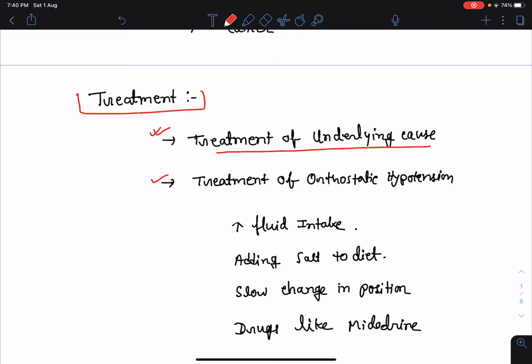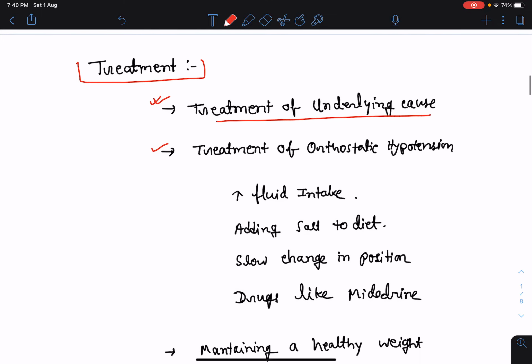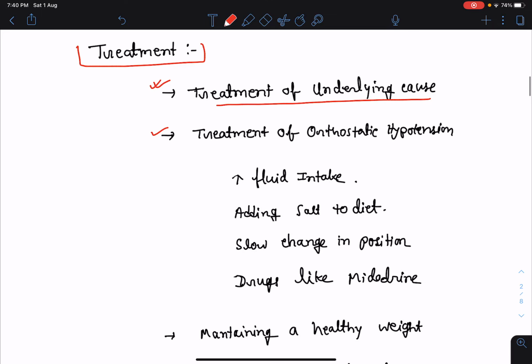Next, for treatment of orthostatic hypotension, there are some lifestyle modifications which we can ask the patient to follow. We can ask the patient to increase the fluid intake. We can ask the patient to add salt to his diet. This is one of the conditions where we ask the patient to increase the intake of salt in his diet.